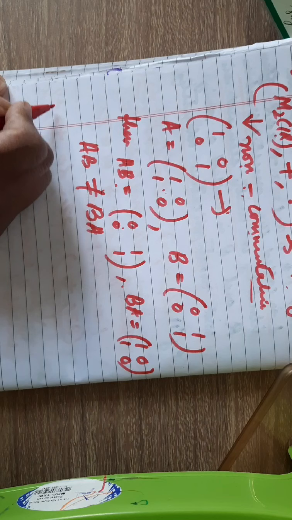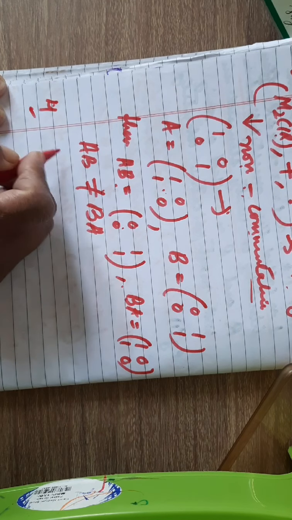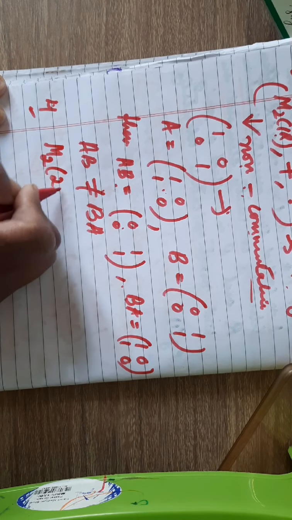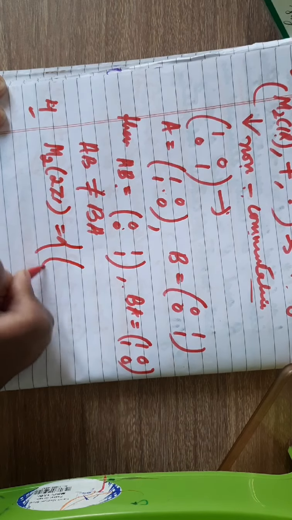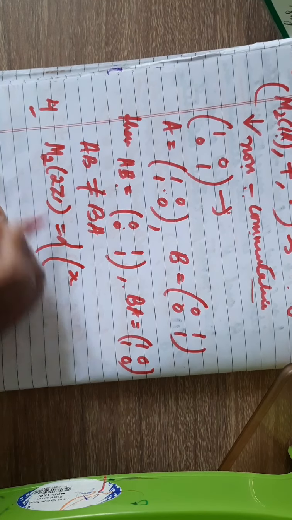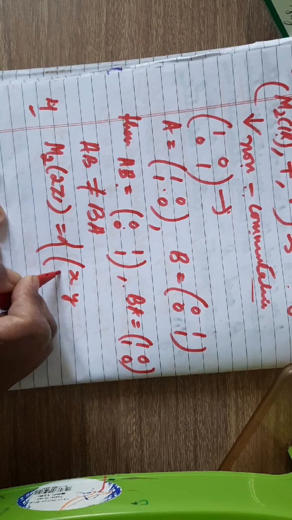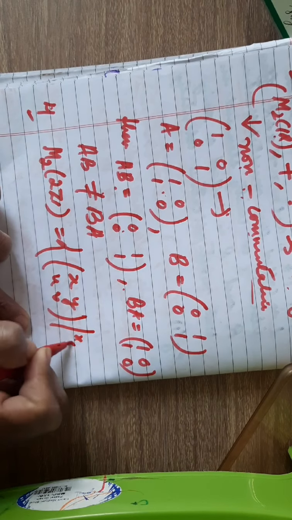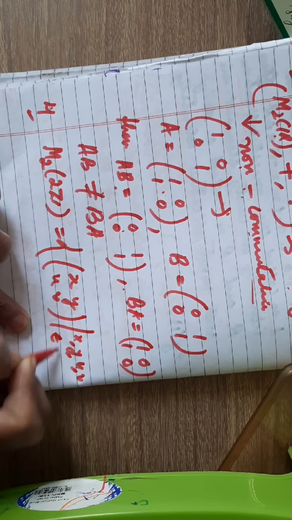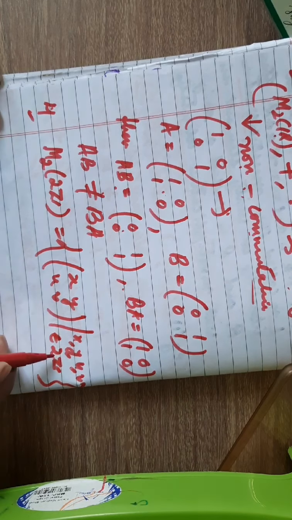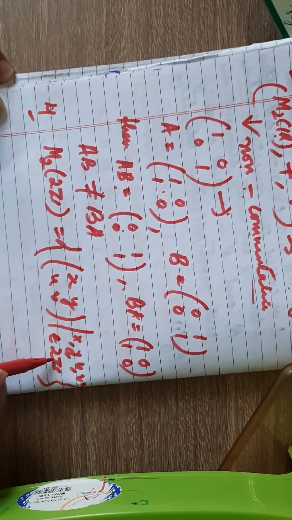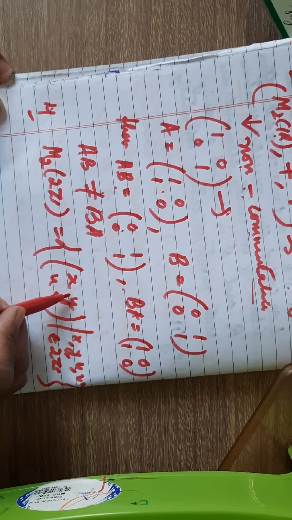Next, let me give you an example of number 4. If I take M2 over 2Z, that means this consists of the 2 cross 2 matrices of the form X, Y, U, V again, such that X, Y, U, V belong to 2Z. That means the entries here are even integers, so 1 will not be an element here.